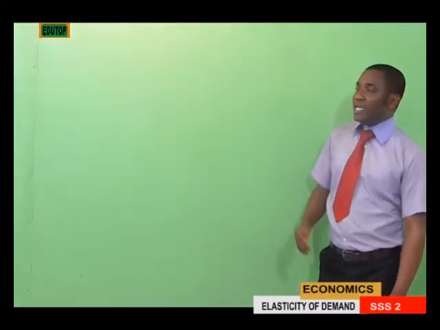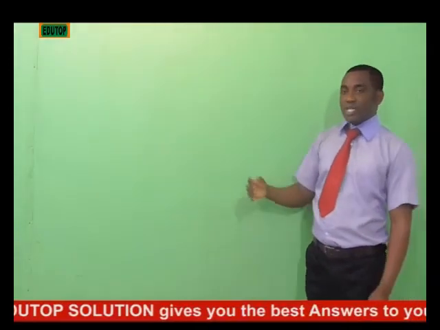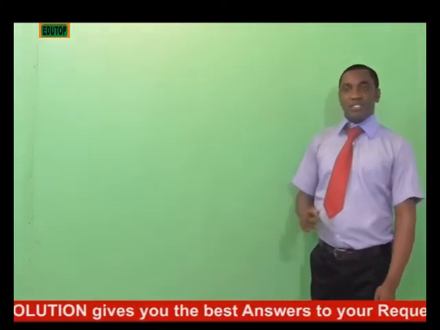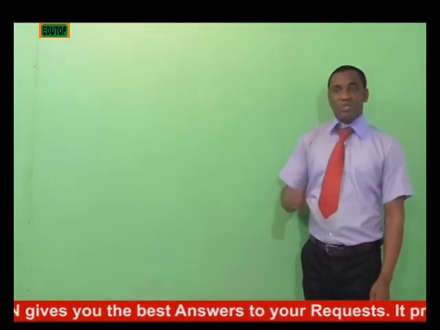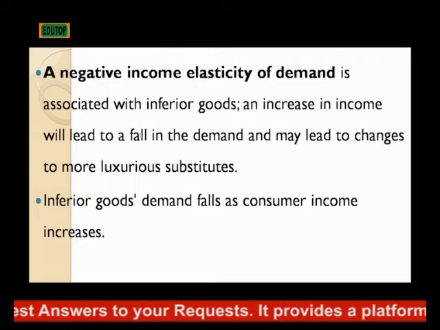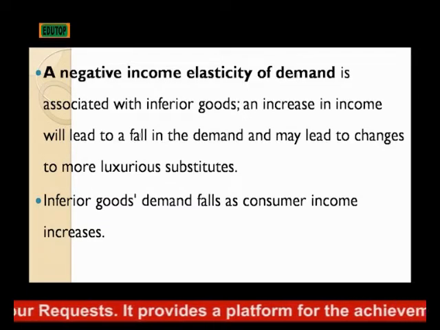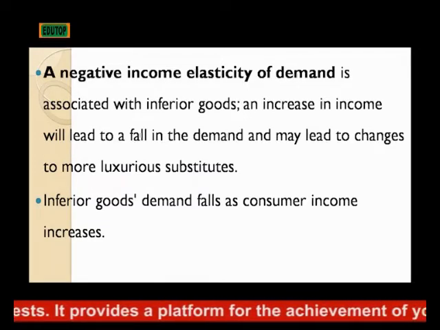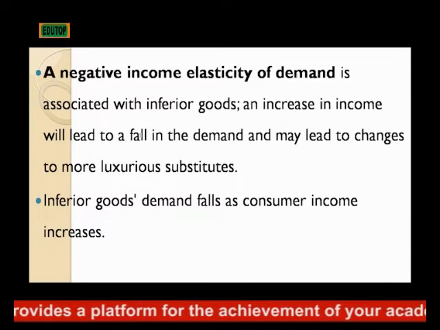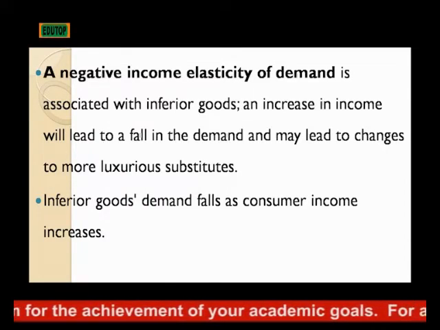We can have a negative income elasticity of demand, and we can also have a positive income elasticity of demand. A negative income elasticity of demand is associated with inferior goods. That is, an increase in income will lead to a fall in the demand, and may lead to an increase in demand for more luxurious goods.